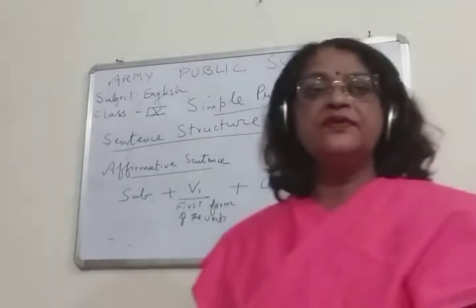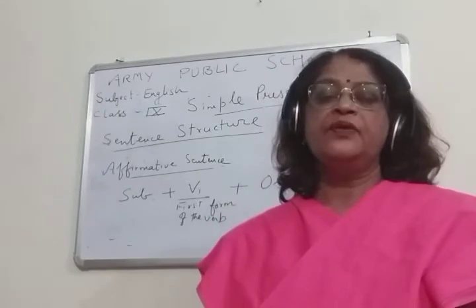Okay, subject, first form of the verb, and object.